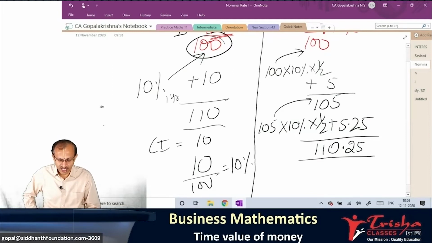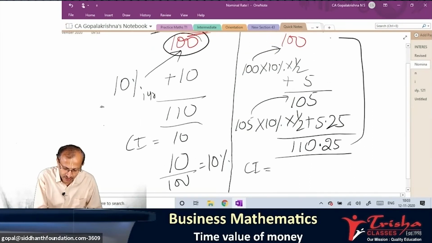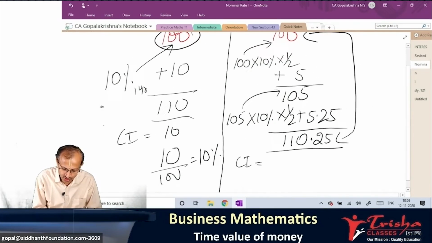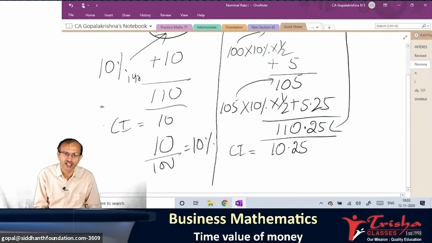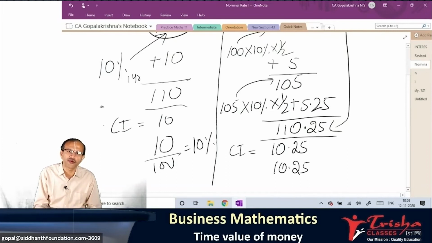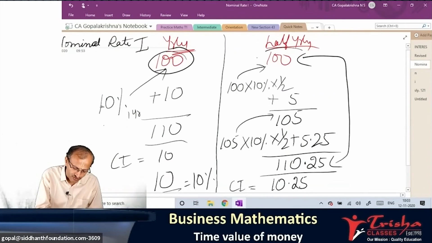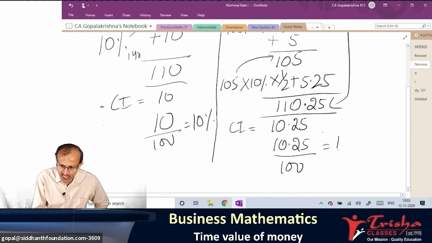Okay. Let us look at this. What is your compound interest in this case? 110.25 minus 100. It is 10.25. I want to know in percentage. 10.25 you are getting for a deposit of 100 rupee. It gives you upon 100, I want to know that rate. It is 10.25 percentage.